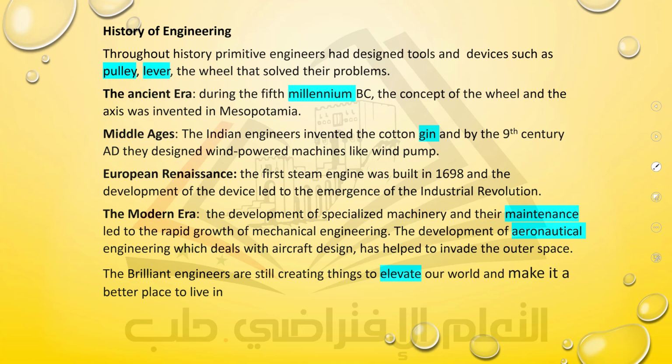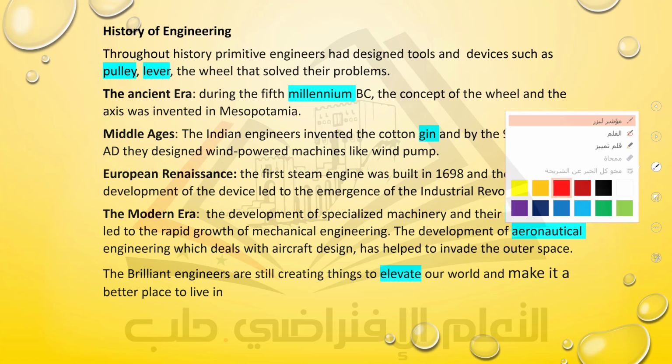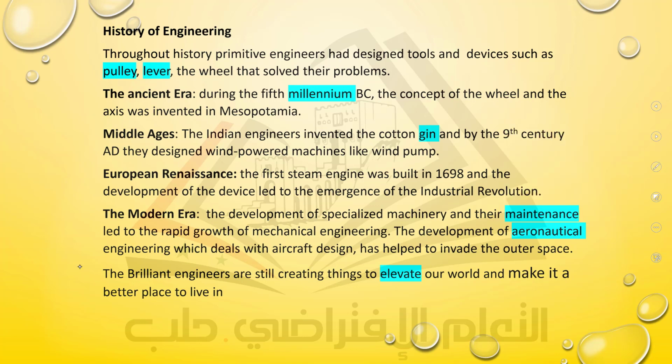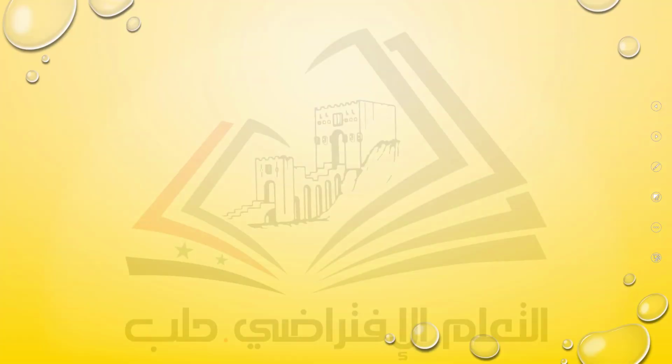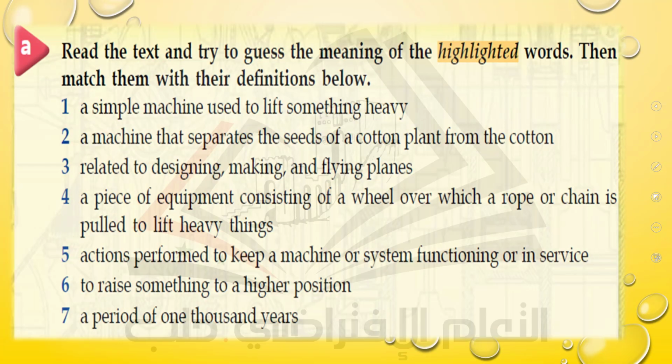Okay, good, thanks. Now, let's move to the exercises that deal with the new words and the keywords to make sure that we now can use the words properly with their definitions. Read the text and try to guess the meaning of the highlighted words, then match them with their definitions below. Look at number 1. A simple machine used to lift something heavy. Again, a simple machine used to lift something heavy. What is it? Come on.